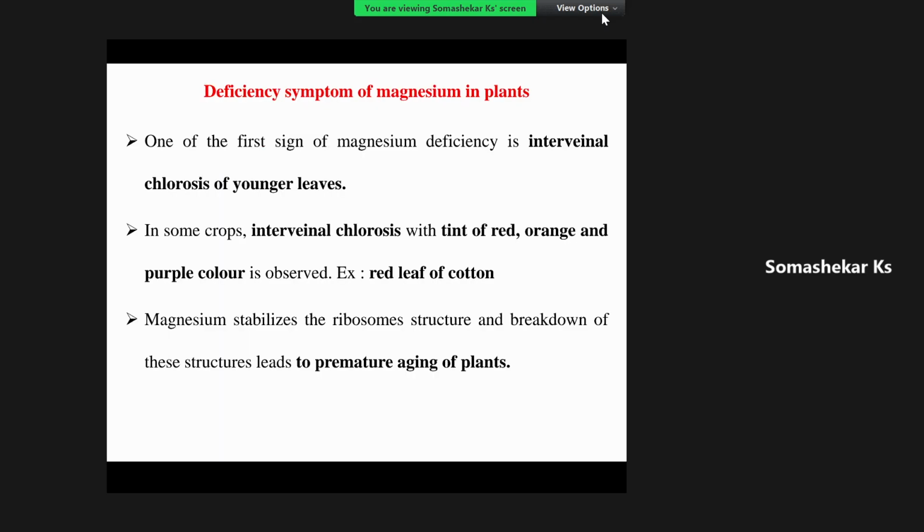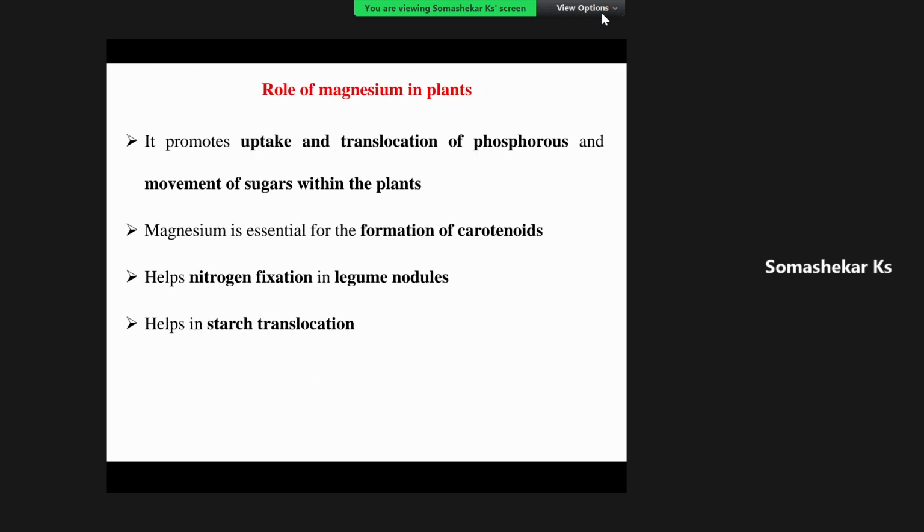If you see the deficiency symptom of magnesium in plants, can you guess where exactly the deficiency symptom will be observed with respect to magnesium?